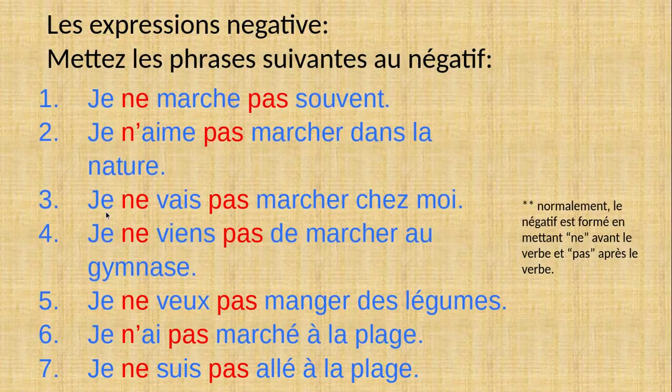For example, in number 3, I am going to walk to my house. When you make it negative, are you saying I'm not going to walk to my house? Or do you say I am going to not walk to my house? Typically, we say, I'm not going. And just the same in French, you would then make the going the negative part of the sentence.